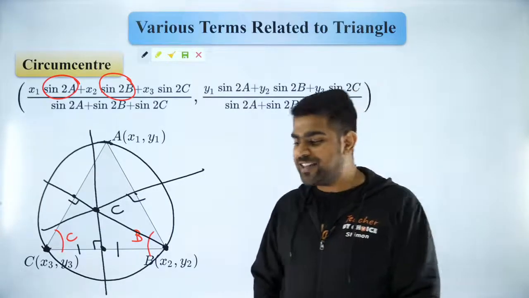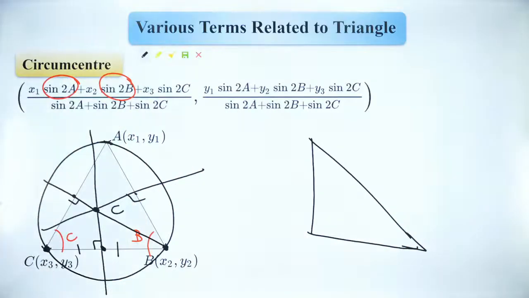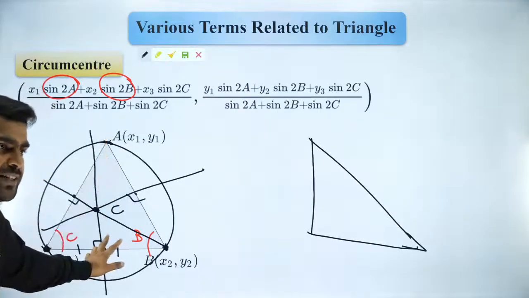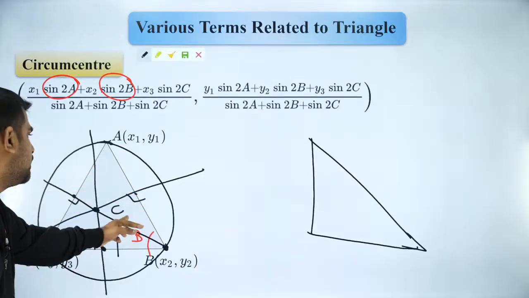Are you guys able to understand? So circumcircle and circumcenter are related. Very good Ravi Kiran, very good Aditya Chowdhury. Yes, Rajalakshmi, tomorrow also we'll have a class. So Saurav, circumcenter is nothing but the point of intersection of perpendicular bisectors, and also it is the center of the circumcircle.